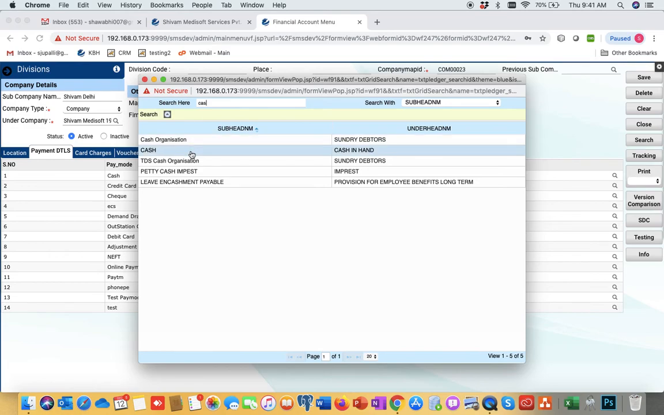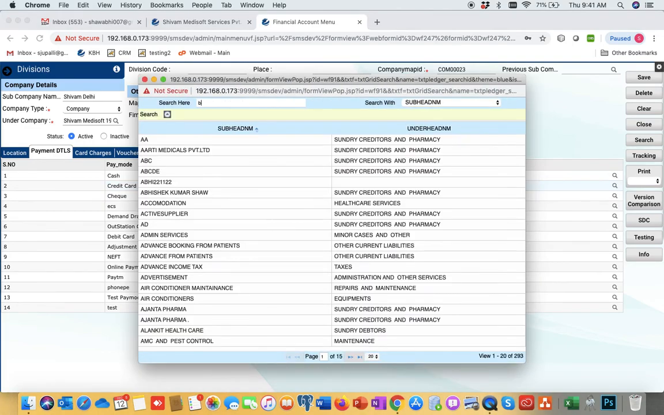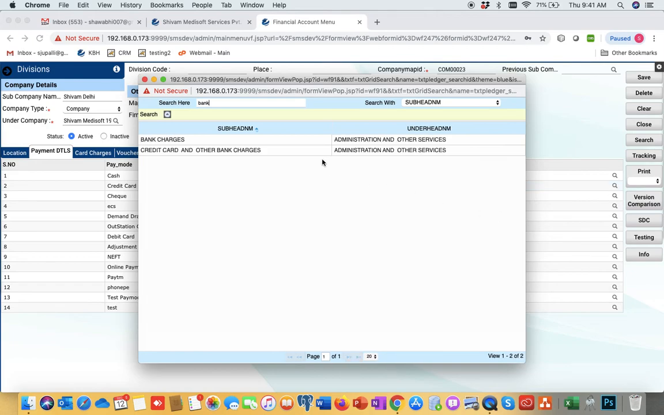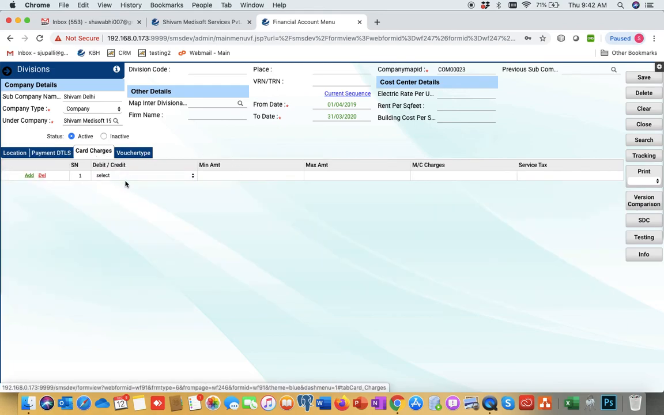Like we have cash. If you map cash, then whatever transactions happen in cash payment mode will go to this ledger for that sub company. Same way for credit card. If we want credit card collections to go to a bank, we select the bank account, so whatever is collected in credit card mode will go to this mapped ledger. Accordingly we have to map here. Second, card charges are not applicable as of now.